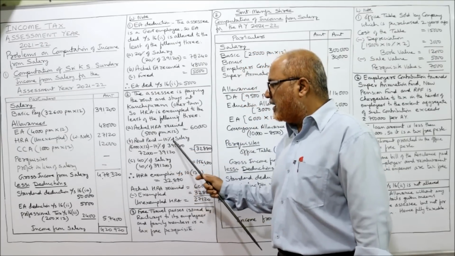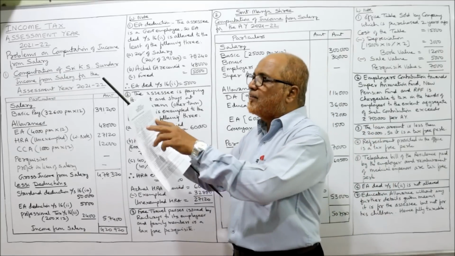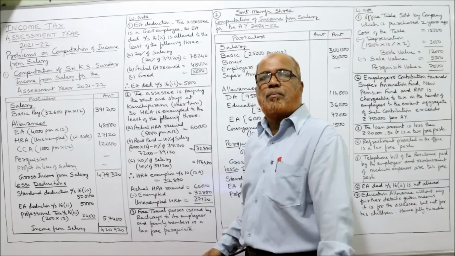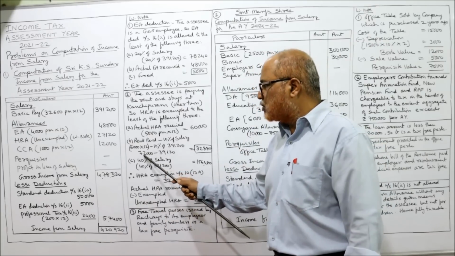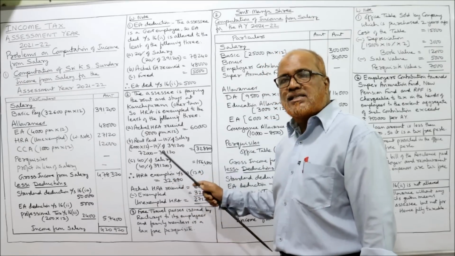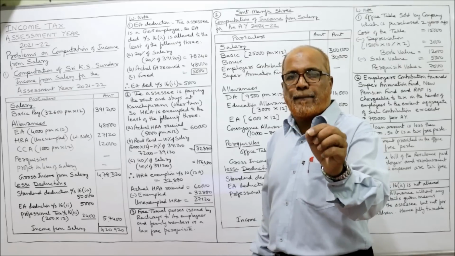Then rent paid minus 10% of salary. How much rent paid? 6,000 per month. Rent paid by him is 6,000 per month. So 6,000 into 12, 72,000. Minus 10% of salary. Salary means basic pay.